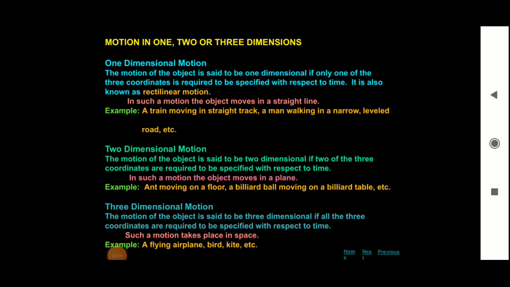Now, depending on the number of coordinates changing during motion, we have the following three types of motions: one dimensional motion, two dimensional motion, and three dimensional motions. Now, the first one, one dimensional motion. The motion of the object is said to be one dimensional if only one of the three coordinates is required to be specified with respect to time. It is known as rectilinear motion.